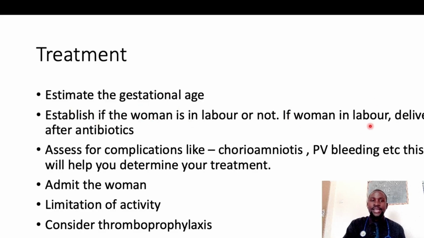And if the woman is in labor, you need to deliver after a course of antibiotics. So put them on antibiotics and then deliver them if they are already in labor. Okay? Assess for the complications like chorioamnionitis, vaginal bleeding, or complications that may occur, because this will help you to determine the line of management that you are going to follow. Okay? Because you also need to cater for these particular complications that have occurred.